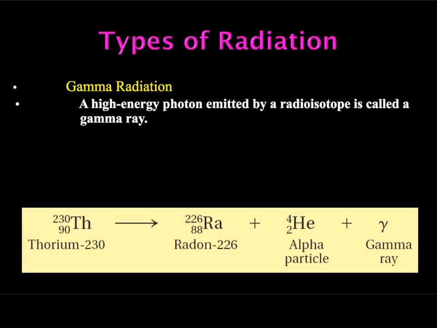Our example here is a gamma ray that's produced during an alpha radiation. So we start out with thorium, which is 230. We put together that little alpha particle, and in doing so, we're lessening the amount of energy that's inside that atom and inside that nucleus. Well, we know that energy is conserved, and if we had the energy inside the nucleus to begin with, it's got to go somewhere else. And in this case, it forms a gamma ray and it's shot out.